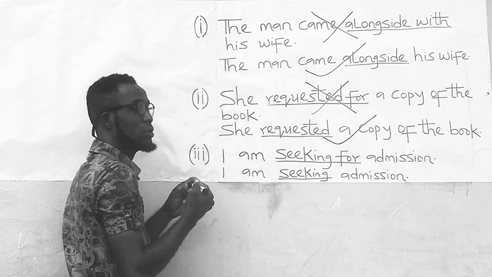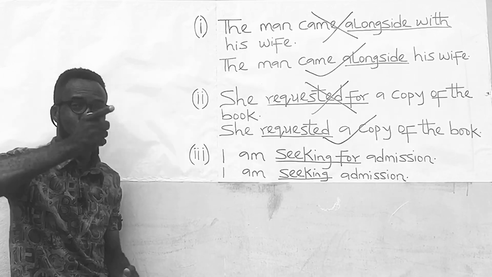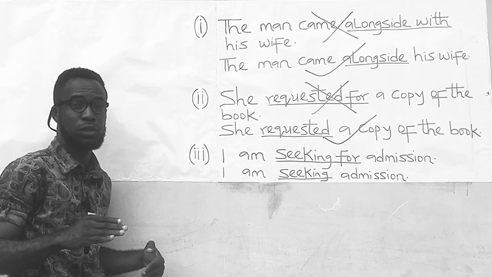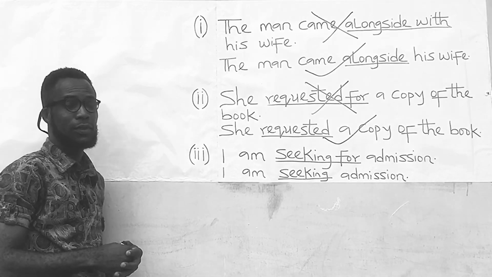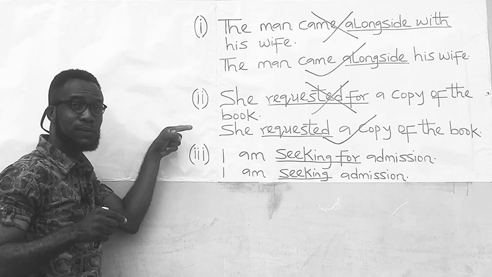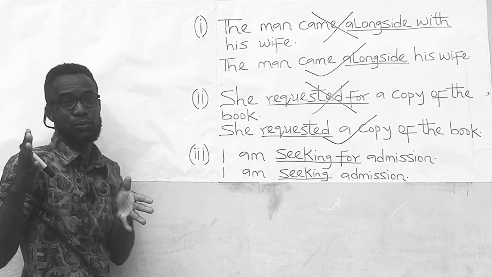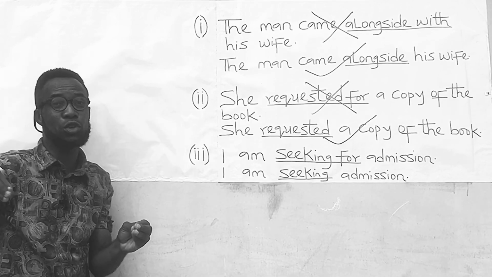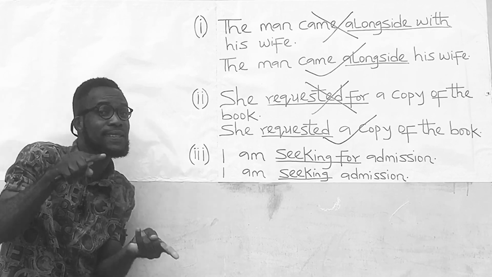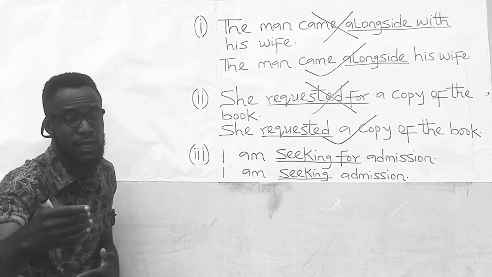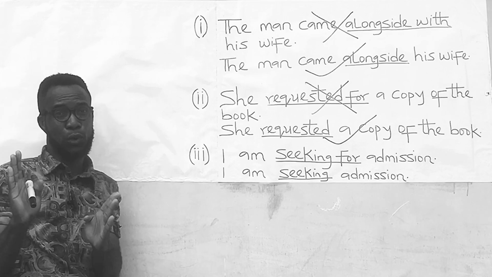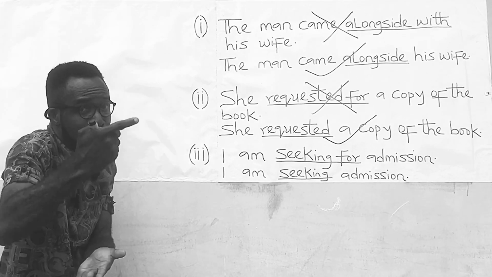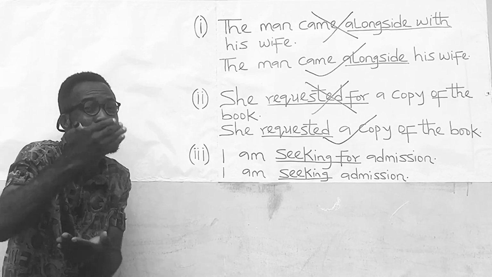So this is the correct version. She requested a copy of the book. Request as a verb does not carry the preposition for. It does not take a preposition. You use it alone in a sentence. It is only when request exists as a noun, so that you pronounce it as request, that it carries the preposition for. So if request exists as a noun, then it takes the preposition for. So you don't request for something, rather you request something.